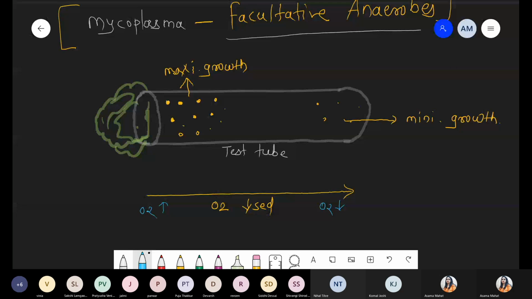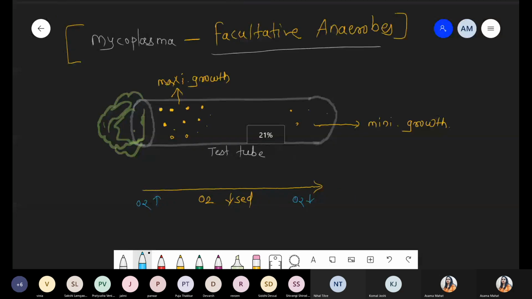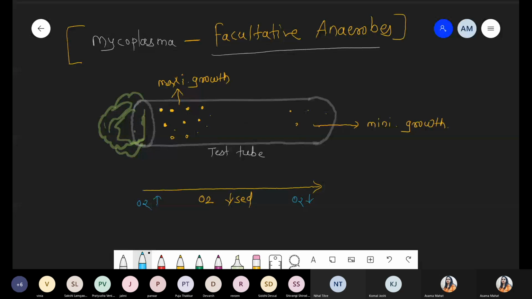So what is the meaning of facultative anaerobics? It means that mycoplasma are mainly aerobic. For their growth and multiplication, they require oxygen. But sometimes, even in the absence of oxygen, they can survive. They show maximum growth in the presence of oxygen, but if oxygen is absent or less, they can survive even under anaerobic condition. Such a situation is called facultative anaerobic.